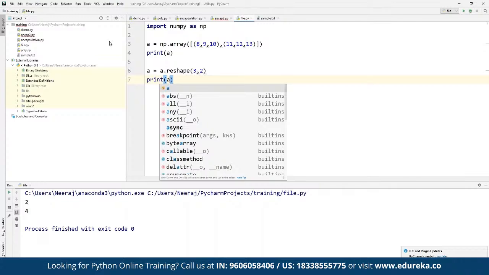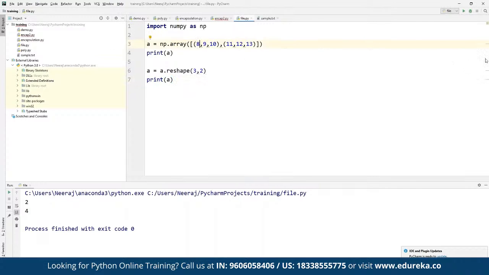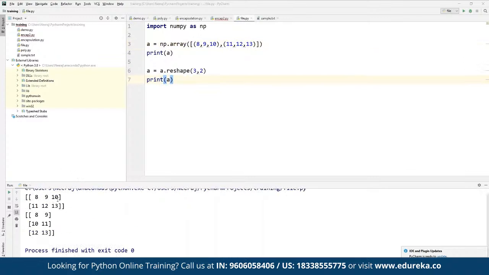So first of all, we are going to see the older shape, that means the original shape here, and then we are going to see a new shape being defined. So if we run this file here, we are going to see the transformation being done. So now earlier it was, suppose, 3, 3, and now it has been defined as 3, 2. So the same elements, but now it has been converted to a 3x2 matrix.